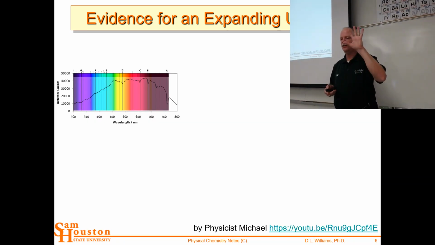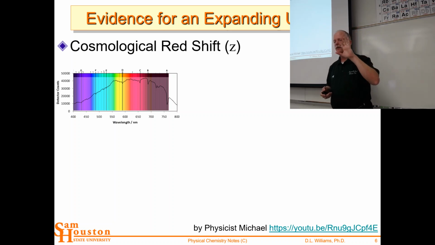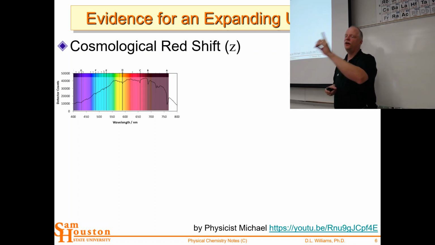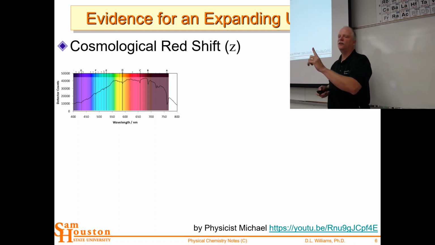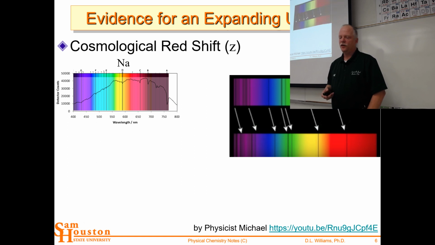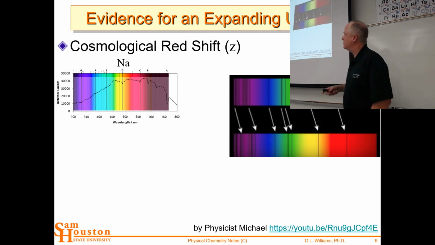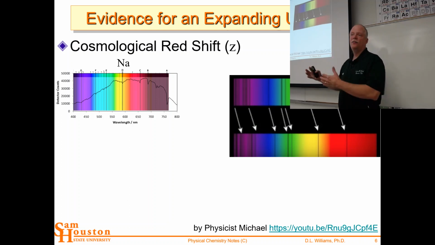So if we have our solar spectrum and we have this sodium line, we can look at the other stars that are far away, and we see the sodium line has shifted to the red. And so if we look at the spectrum of a sun similar to ours, we'll notice that these dark bands, which are called the Fraunhofer lines, this missing light, has the same pattern. You see there's a little doublet there, there's a really tight doublet there for sodium, which you can't resolve in this picture, and then this red line. And notice these have the same pattern, but they're red shifted.